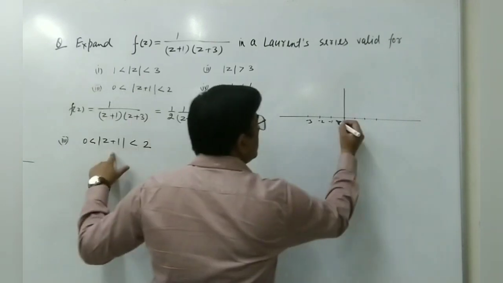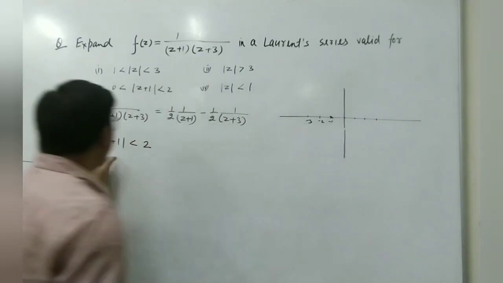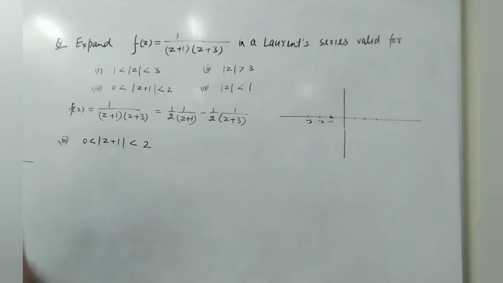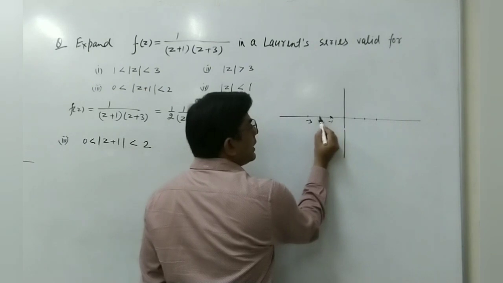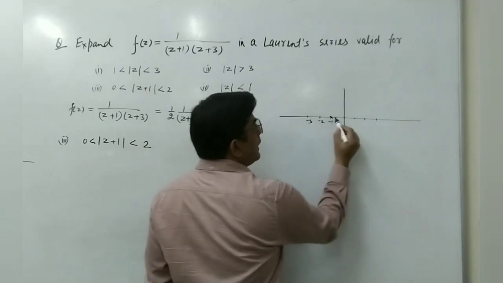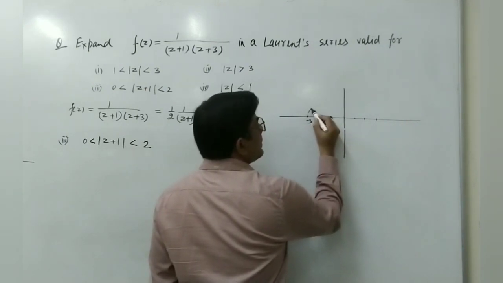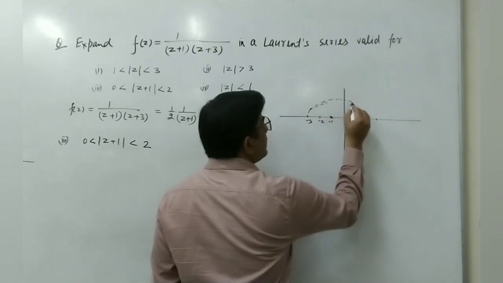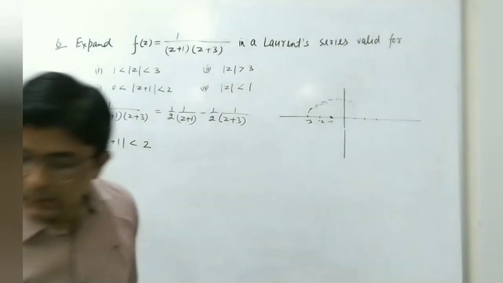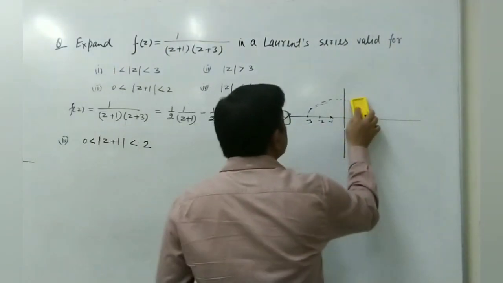Mod z plus 1 means the center is at minus 1 and the radius is 2. Radius 2 means this 1 plus 1 is 2. So we have to make a circle here with center at minus 1.